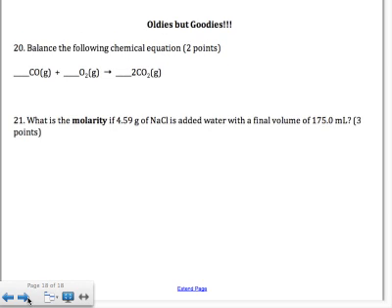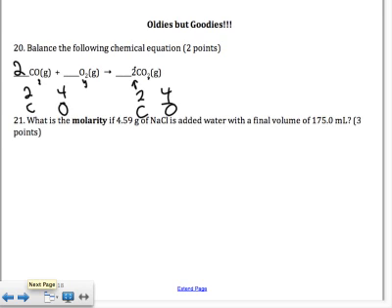Lastly, oldies but goodies. This first one had a little bit of a gimme in it. That coefficient shouldn't have been there, but that is the correct coefficient. So we need to finish balancing it. 2CO2 is produced from CO and O2, so we just need to balance off. If we balance the carbons here, that gives us 2 carbons on the left and then 2 oxygens here and 2 oxygens here. Gives me 4 oxygens, and then on the right I've got 2 carbons, and 2 times O2 here is 4 oxygen. So that would be balancing it just by adding the 2 in that first spot. You don't need anything for the oxygen.